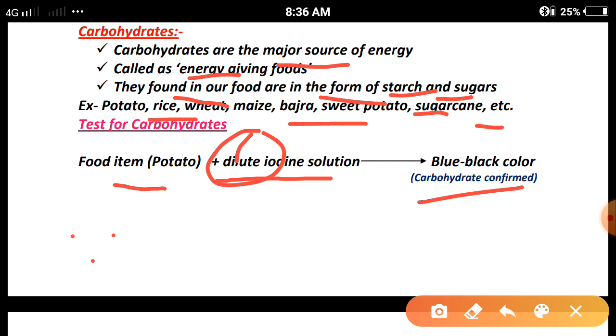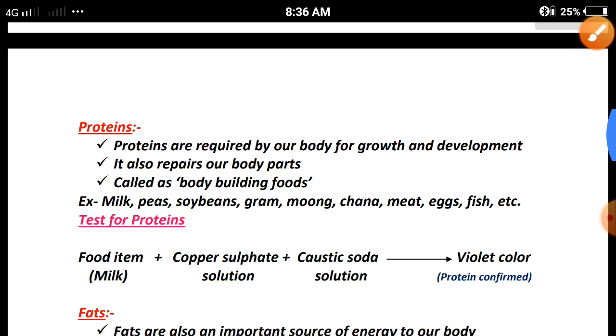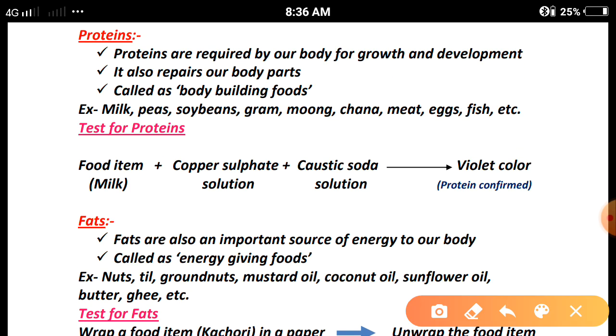So now this is the confirmation about the carbohydrate from the food item. Clear? Next, what are proteins? Proteins are the substances which are required by our body for growth and development, and they develop our physical structure. They also repair our body parts, the damaged parts due to some problem.